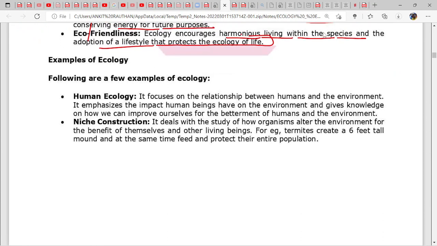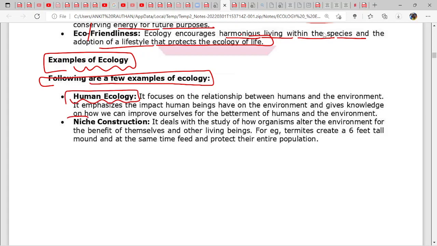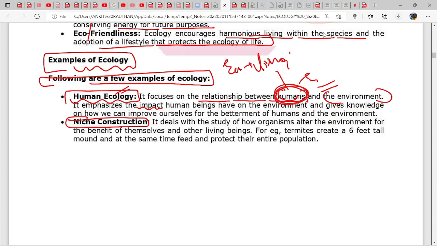Now here it has given some examples of ecology. Following are a few examples of ecology. First is human ecology, second is niche construction. What is human ecology? It focuses on the relationship between humans and the environment. Same thing about ecology, but now it is specifically humans. The ecology definition was including living beings. Stay careful: living beings included plants, animals, humans. But human ecology is specifically focusing on humans and the environment.